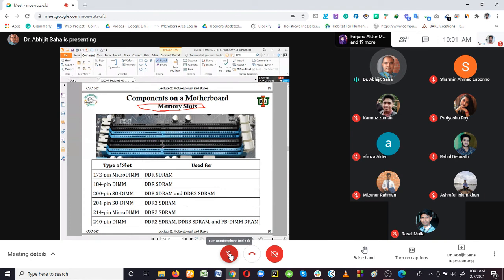In the picture I am showing, it is written what type of RAM it is going to support. There are different types of RAM in the market, but for this motherboard only DIMM RAM is supported. That is the technology you can see here: 240 pin DIMM. This type of RAM is supported in these slots.